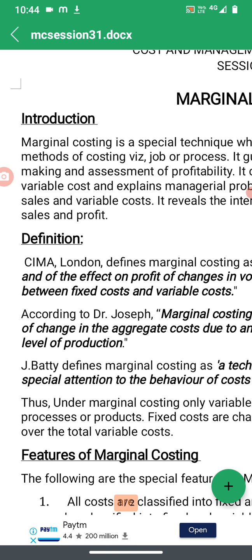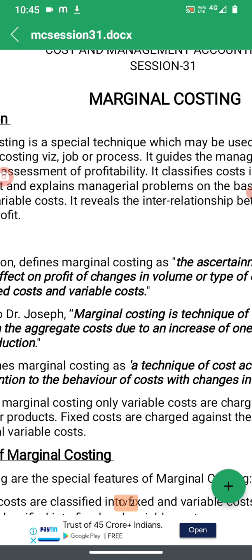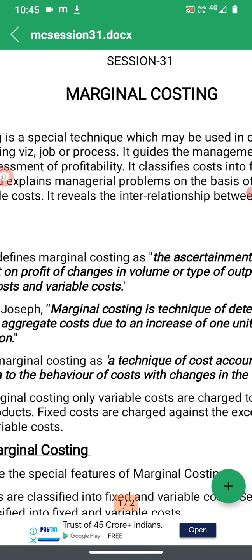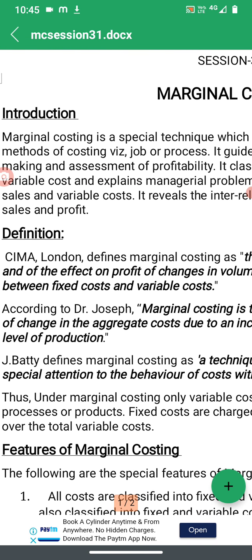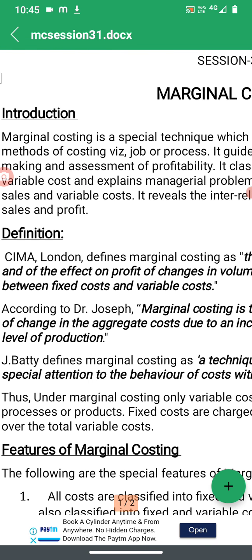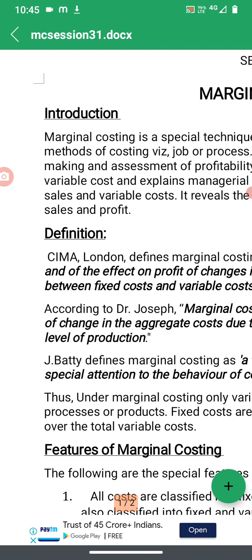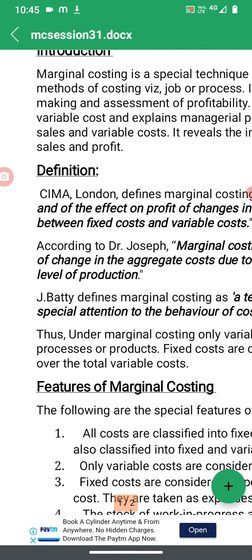We have already seen that it's a special technique which may be used for different methods of costing for assessment of profitability. We actually in business take managerial decisions. So these decisions are based on several combinations of cost.